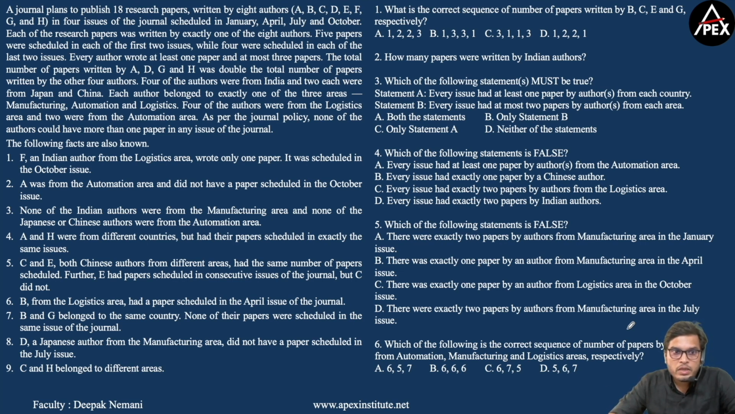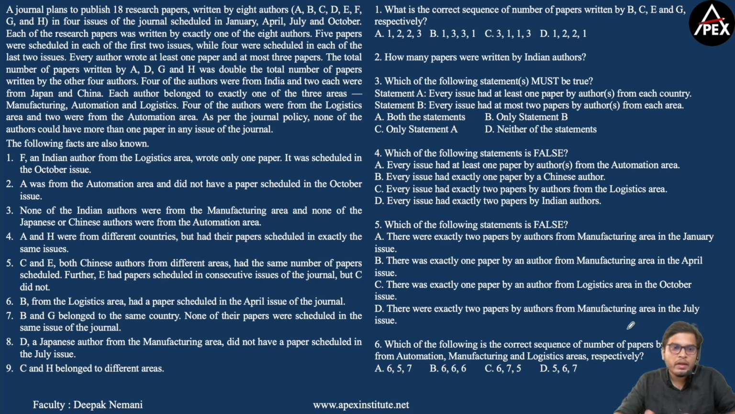As per the journal policy, none of the authors could have more than 1 paper in any issue of the journal. The meaning of this statement is, for example, if I consider A writing 3 research papers, then in the month of January or in any of these 4 months, you cannot have 2 research papers written by A being published. You can have only 1 research paper written by any of these 8 authors published in an issue. You cannot have 2 research papers written by the same person published in the same month.